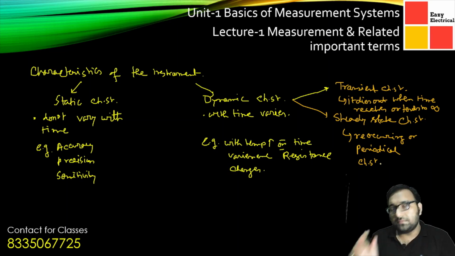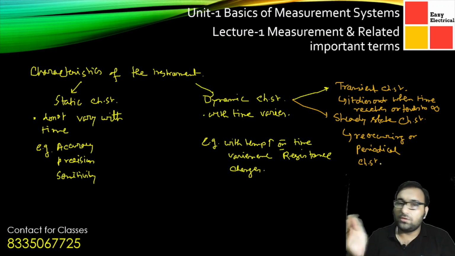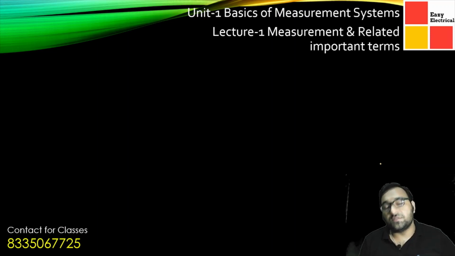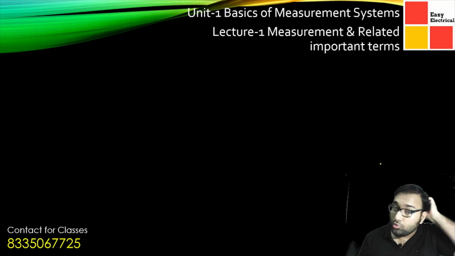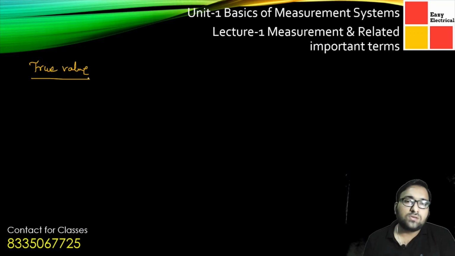Steady state characteristics is obtained after some time, say some microseconds or some milliseconds, when we obtain the steady state value or the final value that we can see. Now coming to the next point, one important parameter that we always mention while talking about measurement is the true value. True value is one of those terms that needs a great deal of understanding, because you first have to realize what a true value is.